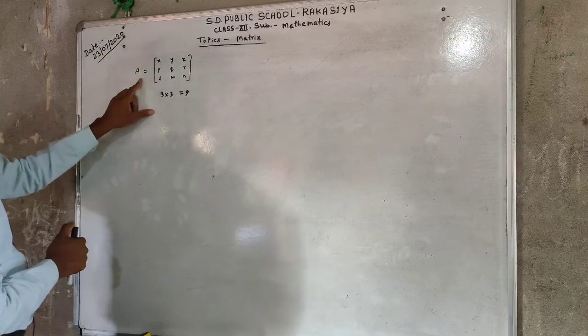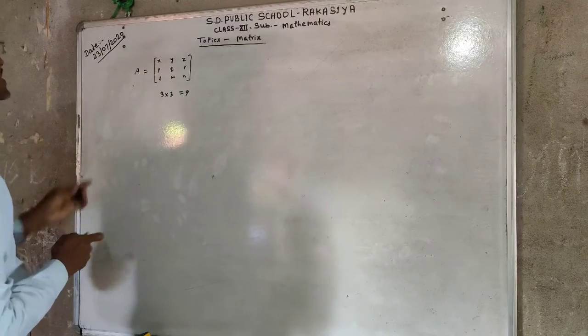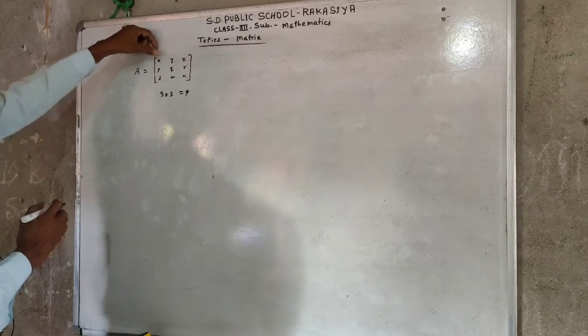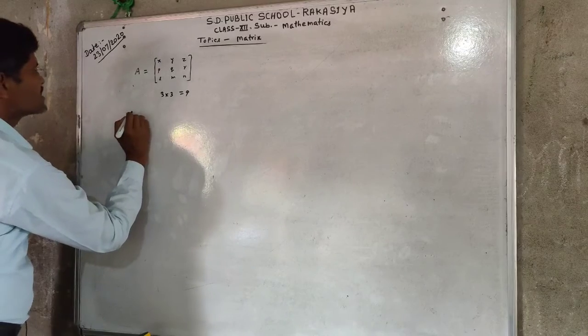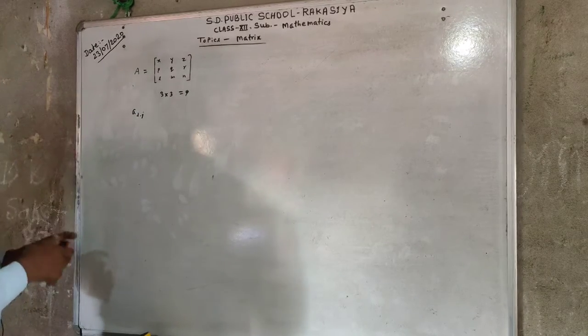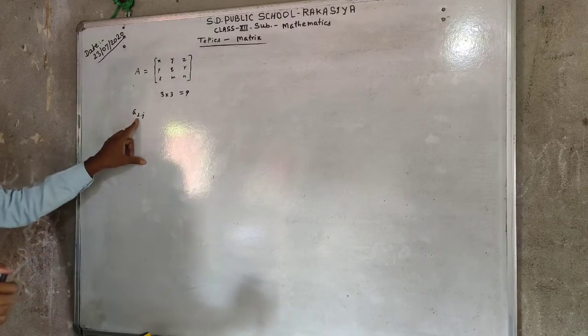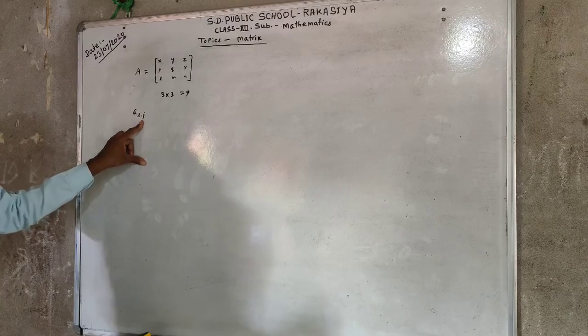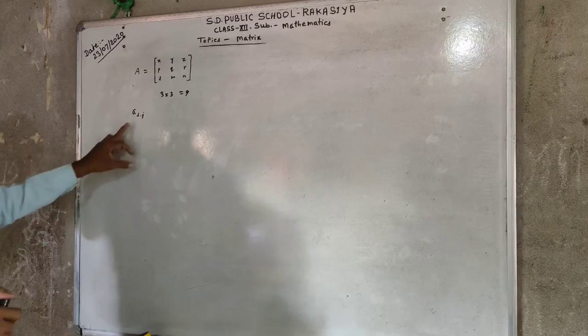Now, the representation of the place of any element in the matrix is denoted by a_ij, where i represents the row number and j is the location of the column number.